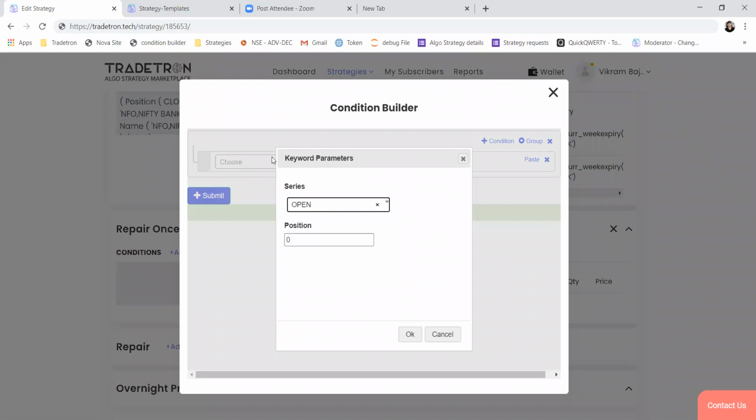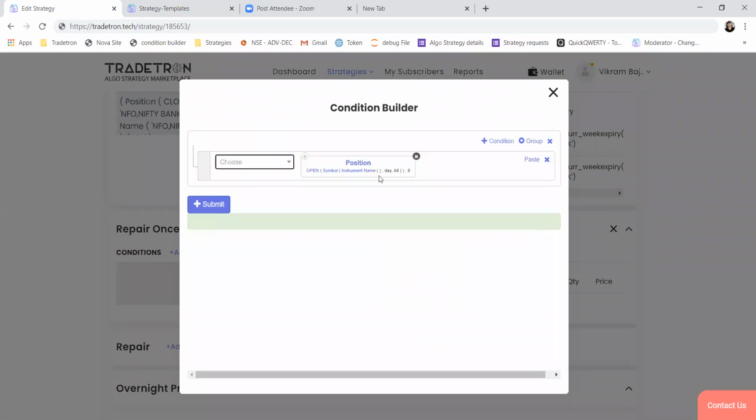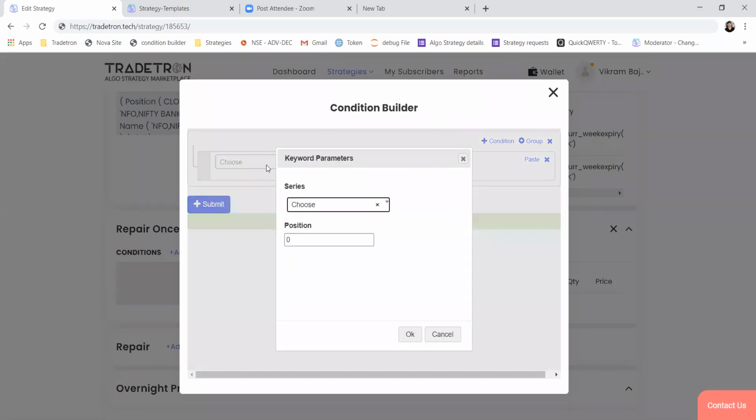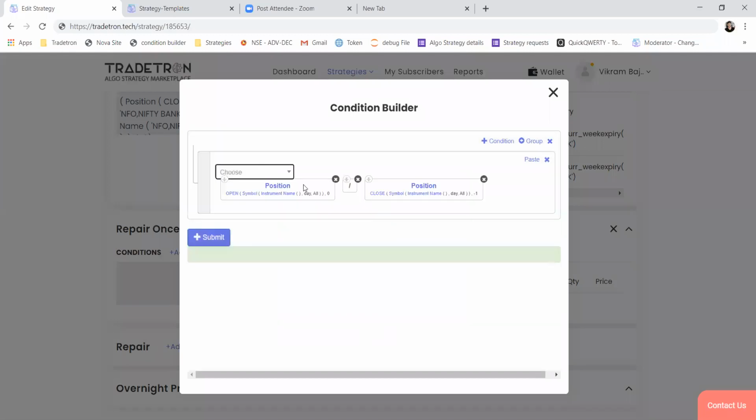Open price of today, so position will be 0. Here you'll write the instrument details, divided by position close of previous day. For previous day's close, we'll use -1.